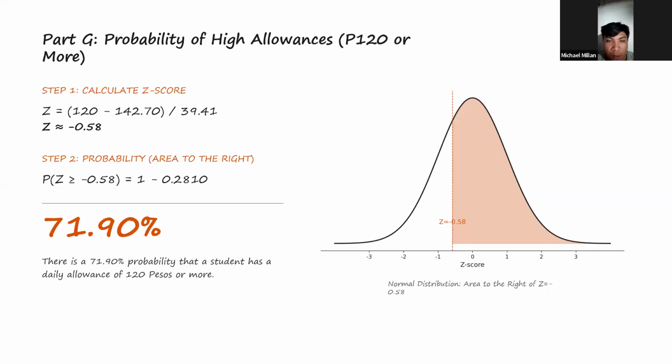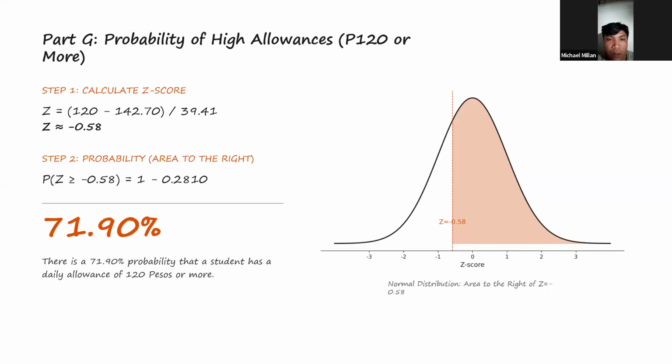Then we look up z equals negative 0.58 in the standard normal table, which gives an area of 0.2810. This means that 28.10% of the values fall below z equals negative 0.58.